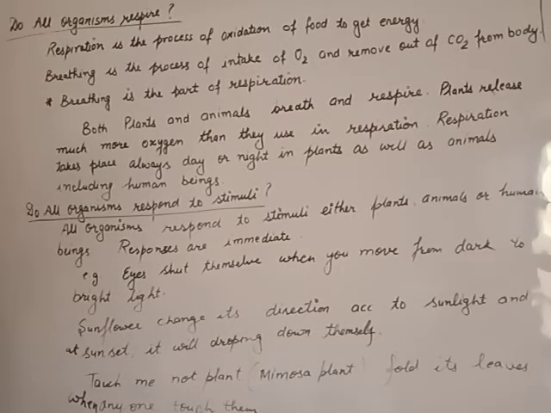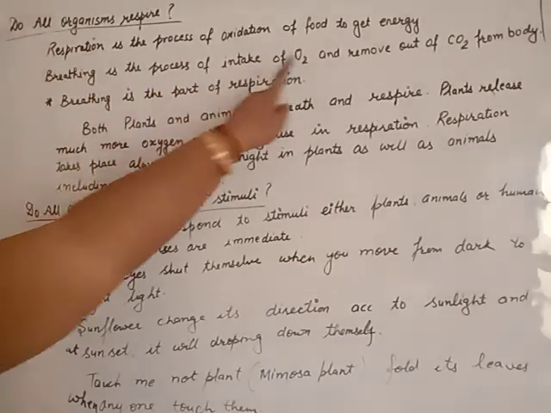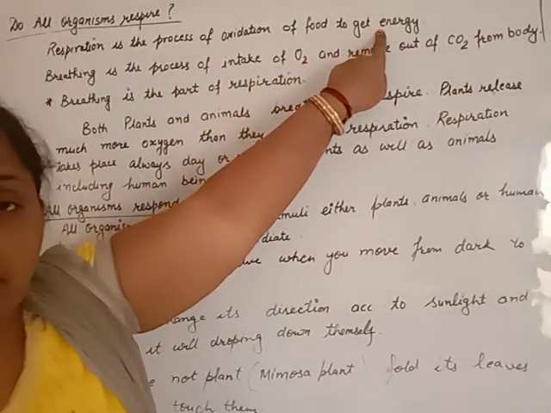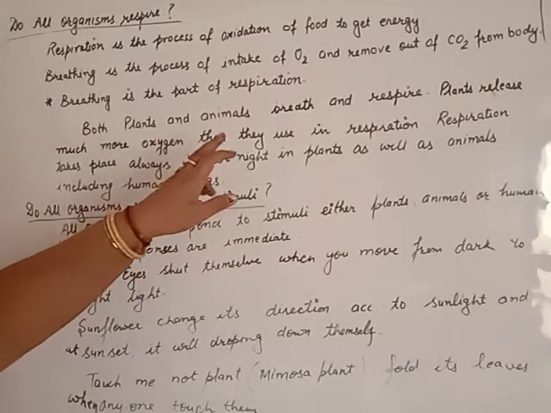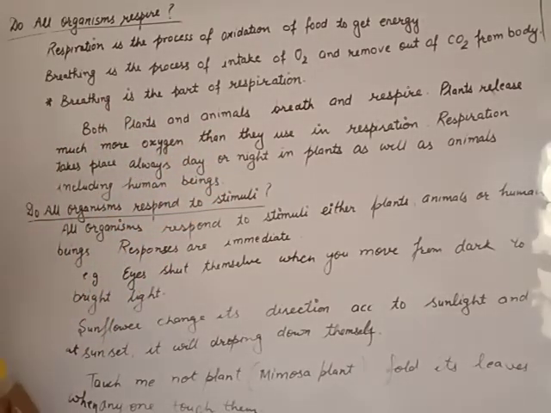Through respiration, the body finally gets energy. Through respiration, the animal body gets energy for its survival, for its life activities. Clear? All animals and all plants breathe and respire. Respiration is always done with the help of oxygen, either in plants or animals. Clear?